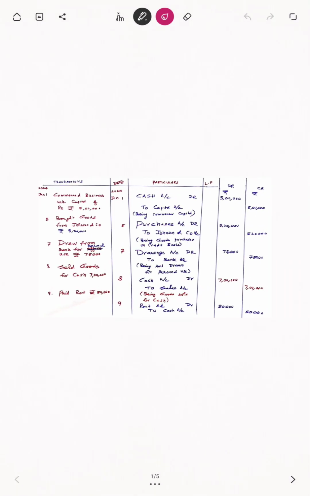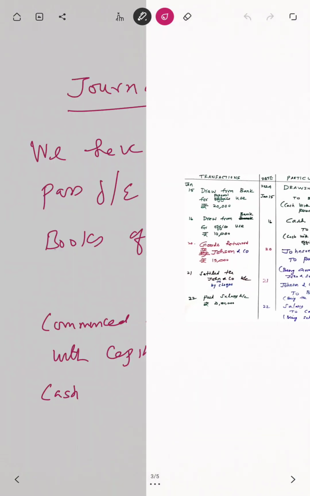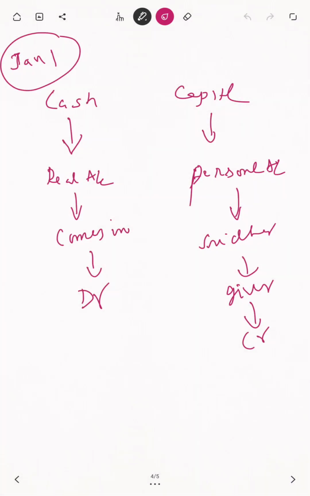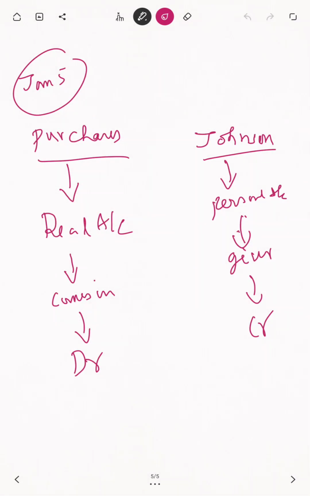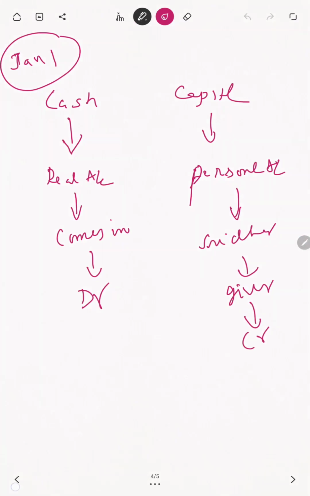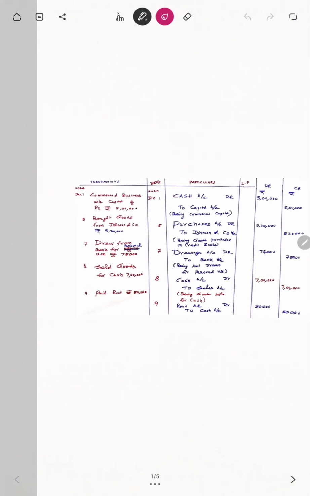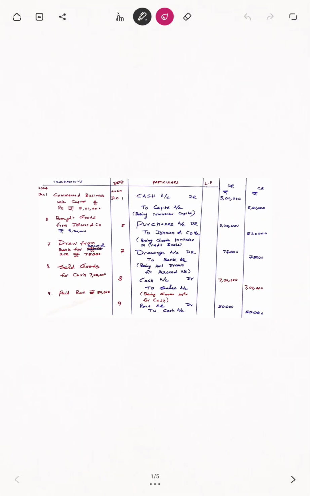Then at the same time, Johnson and Co. is what? See here, everything I am showing. Johnson and Co. is what? Giver. That's why it's a creditor. Now I think you are able to understand the second transaction very nicely.